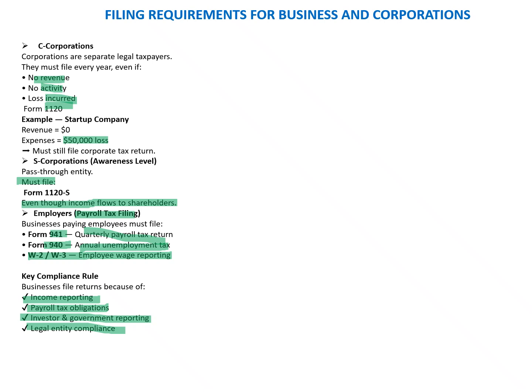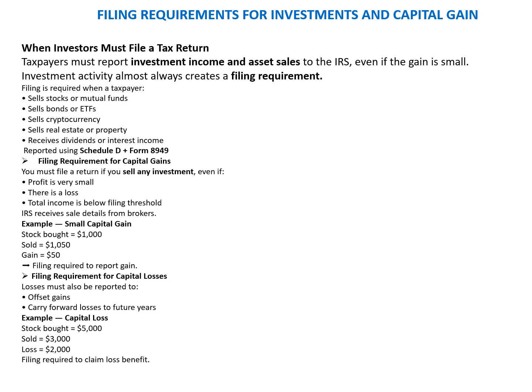So we'll move to a few more categories like investors and capital gains. We'll move to the next slide then. Okay, so now we have a filing requirement for investments and the capital gain. So when must an investor file a tax return? Taxpayer must report the investment income and the asset sale to the IRS even if gain is small. So investment activity almost always creates a filing requirement.